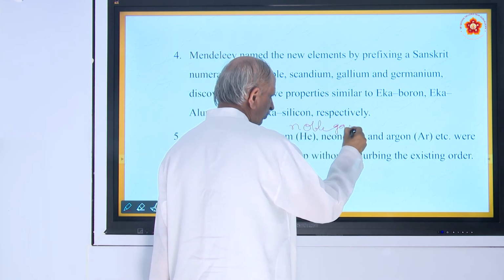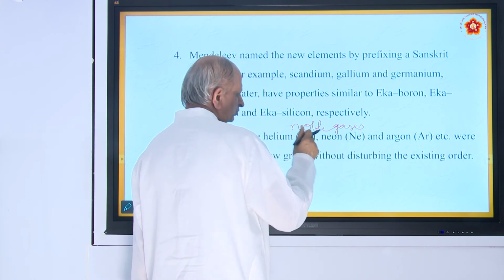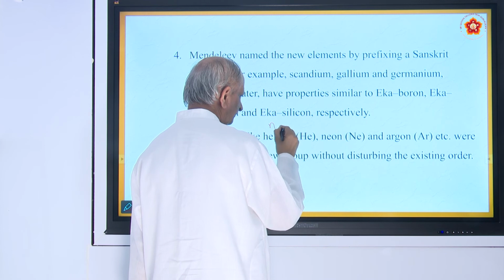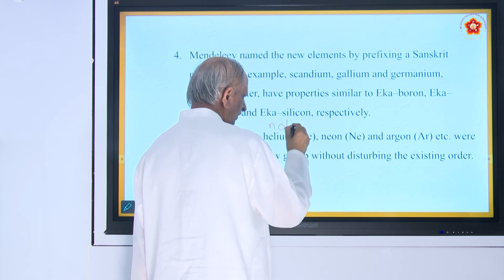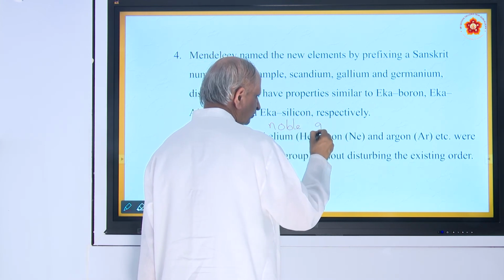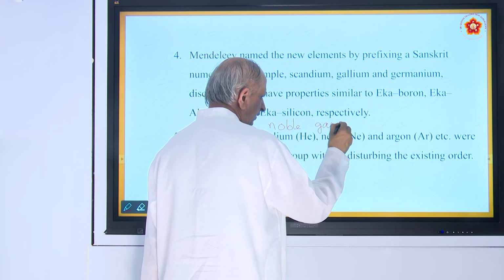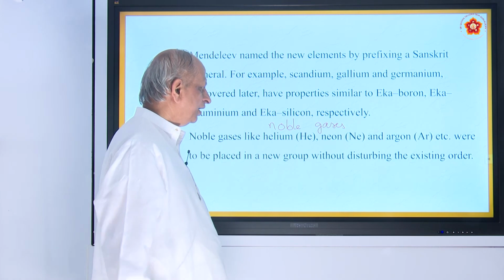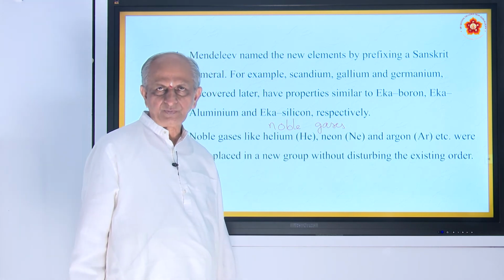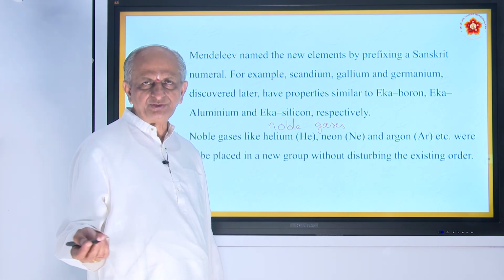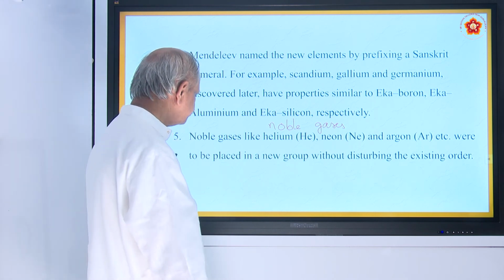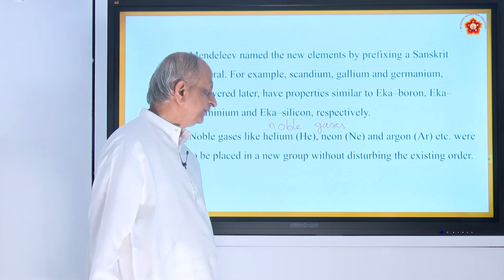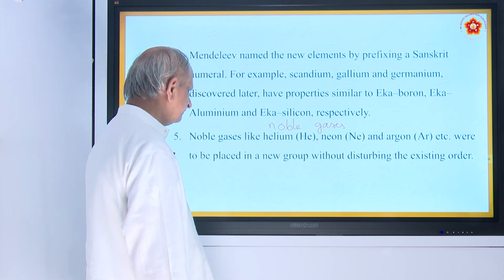Why are they called so? They are called noble gases because the electrons in the outermost energy level are fixed or completed. Neither do they lose electrons nor gain electrons. Therefore, they are called inert gases, also called noble gases.